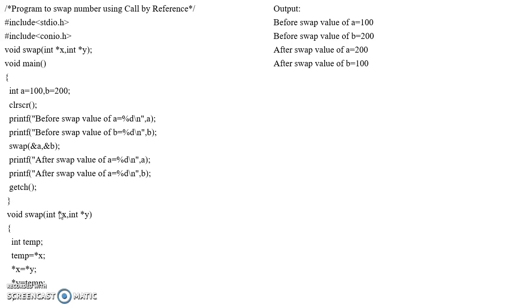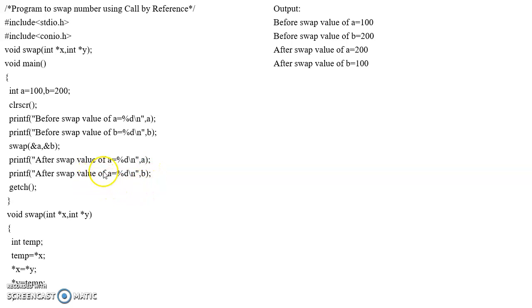Whenever I say star x, it means the value actually stored at the address of a. Inside the address of a, which value is stored? That is 100. At the address of b, the value stored is 200. So whenever I retrieve star x, it will retrieve 100, and star y will retrieve 200. After calling the function, I again perform the printf function to print the values of a and b after the swap.